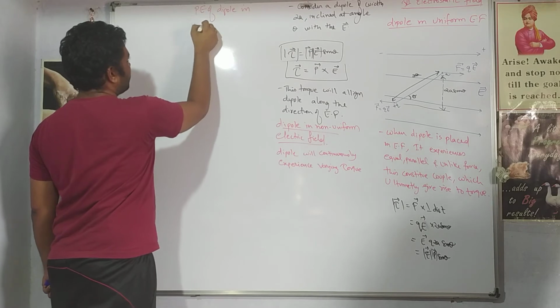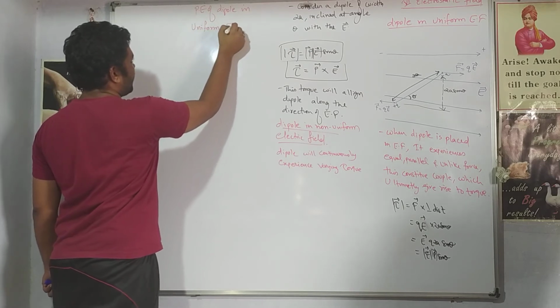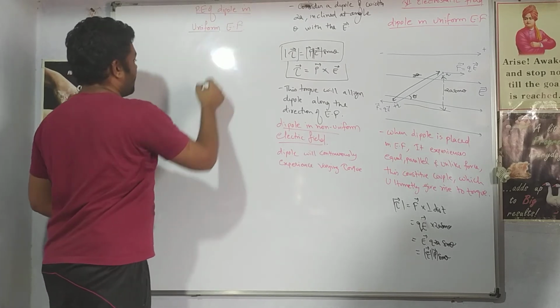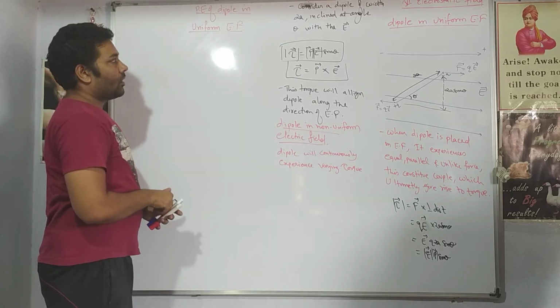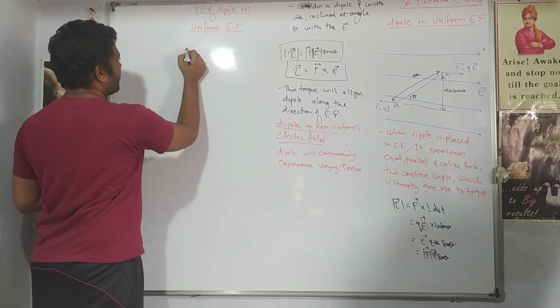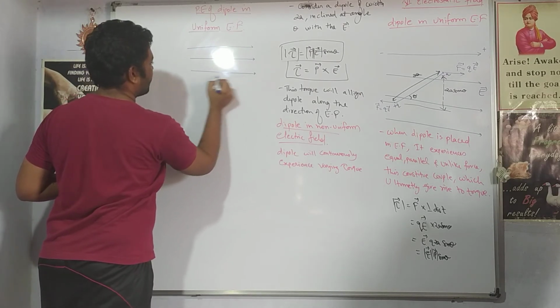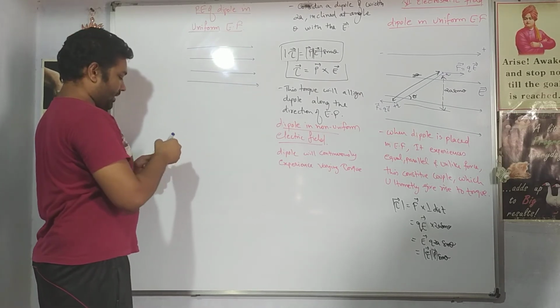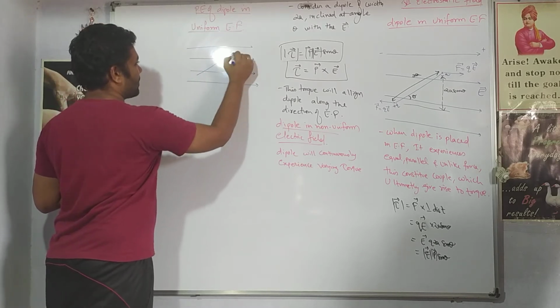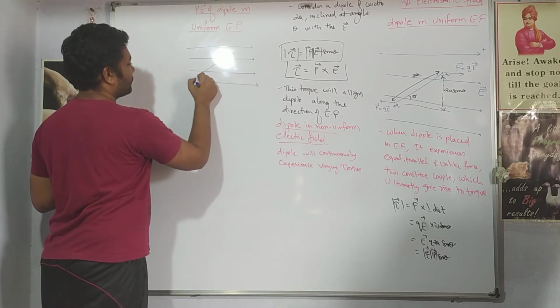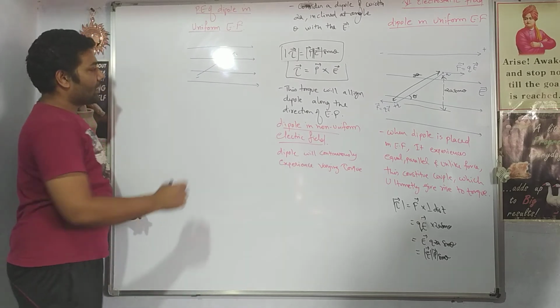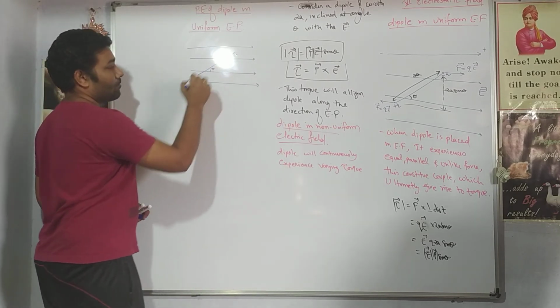in a uniform electric field. Right? So again the same thing. Let us say I have been given an electric field, and in this uniform electric field a dipole has been placed, making an angle theta.